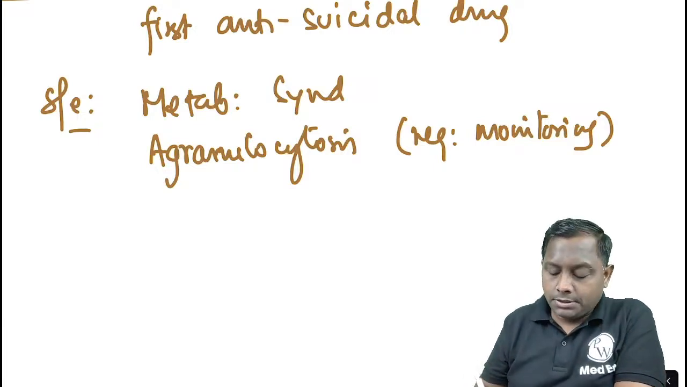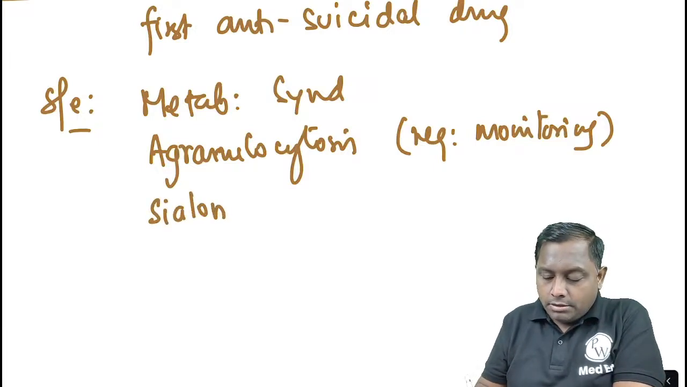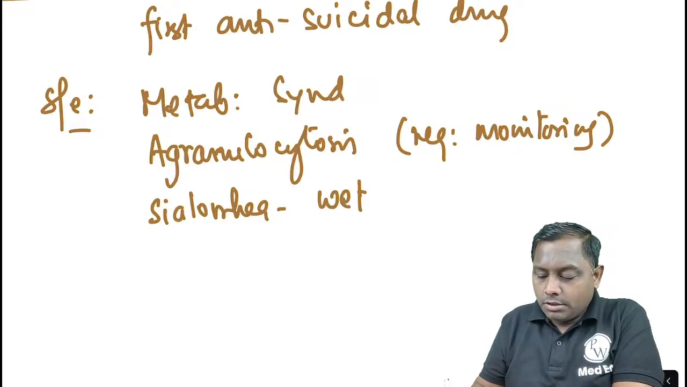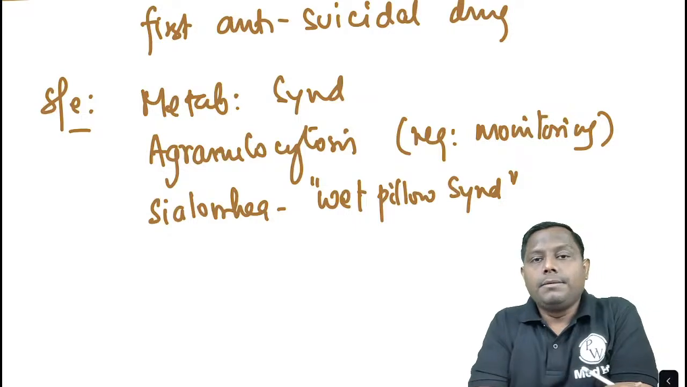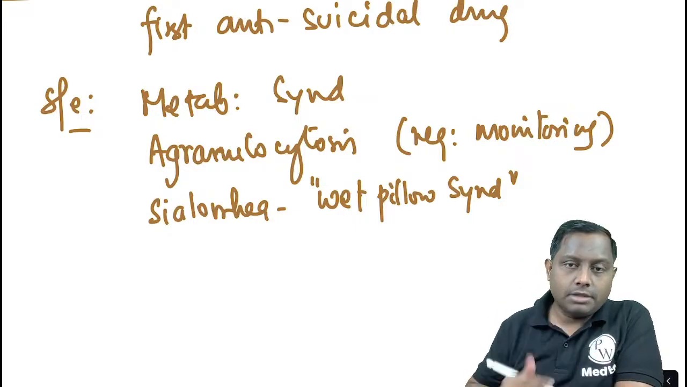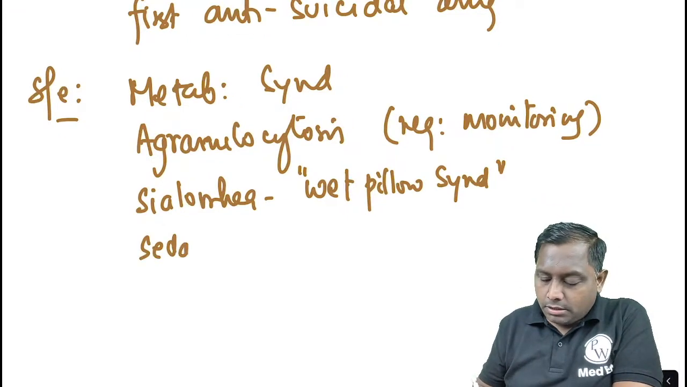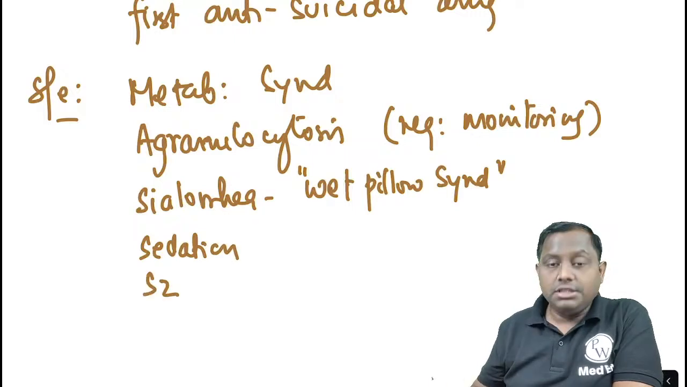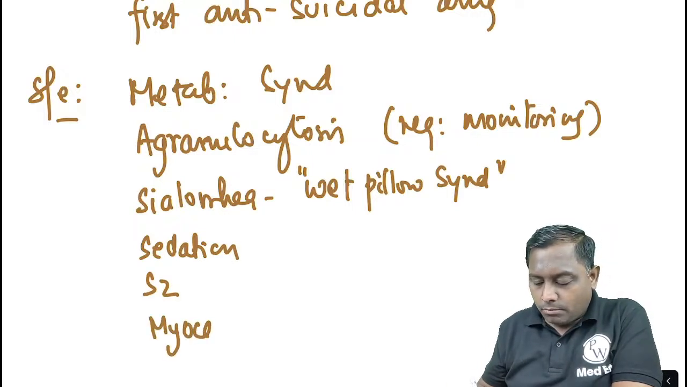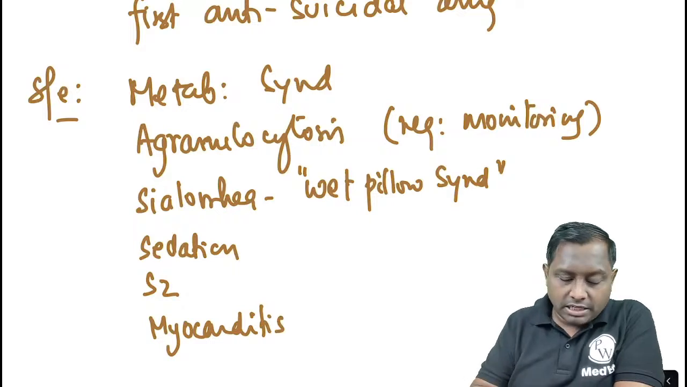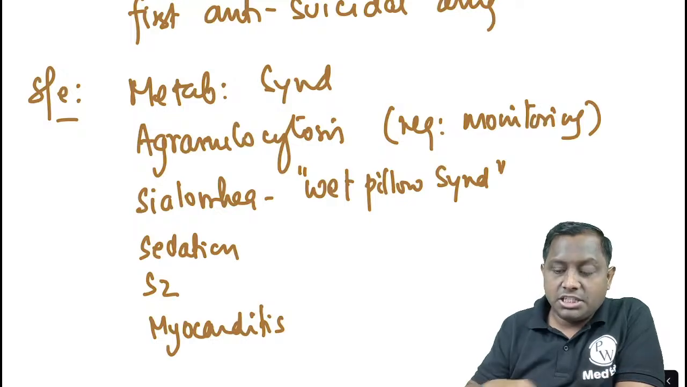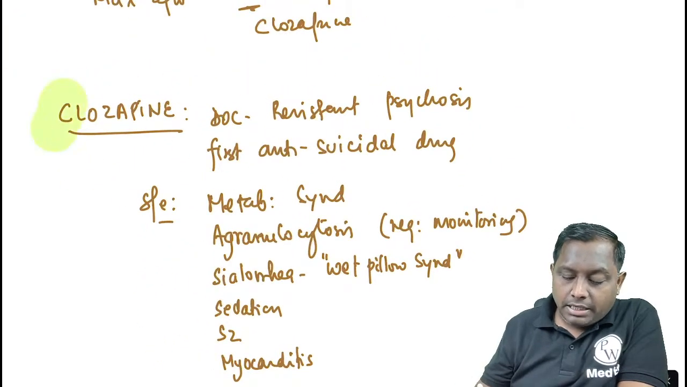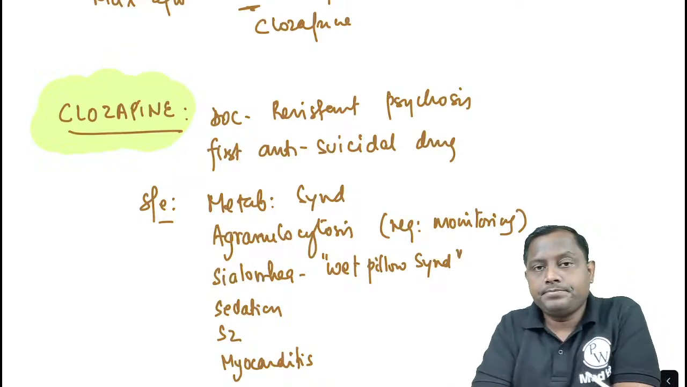ठीक है. Agranulocytosis, साइलोरिया जिसको हम बोलते हैं वेट पिलो सिंड्रोम, sialorrhea which we call a wet pillow syndrome, excessive salivation, sedation, seizure, and they are also associated with myocarditis. So these are the important side effects that have been associated specifically with clozapine, and बाकी most of the atypical antipsychotics they are associated with the metabolic side effect.